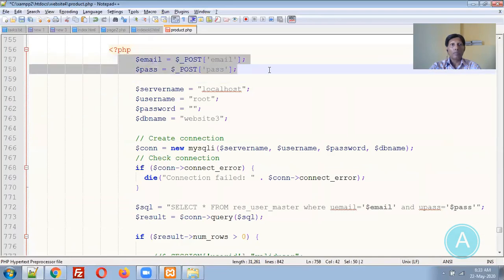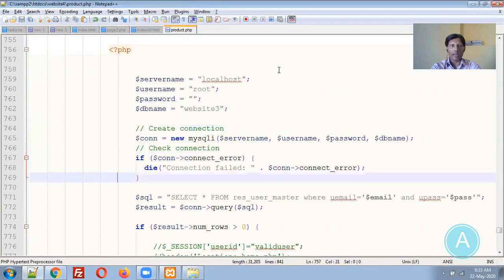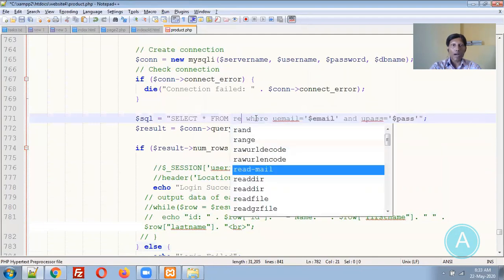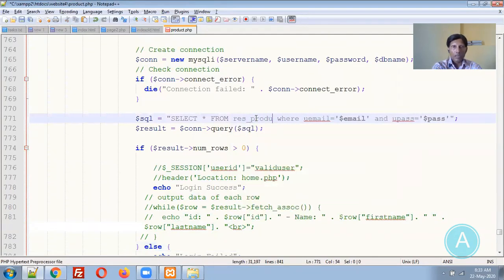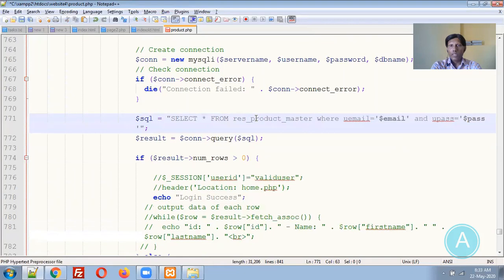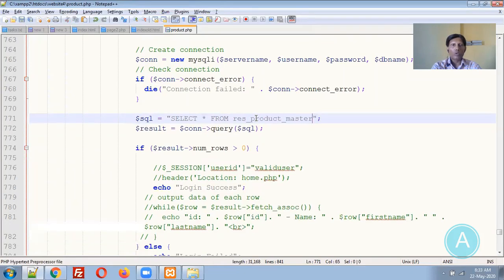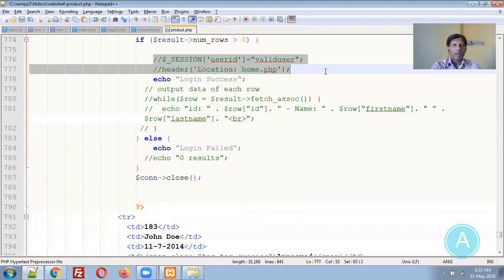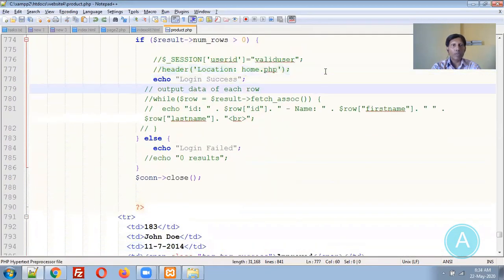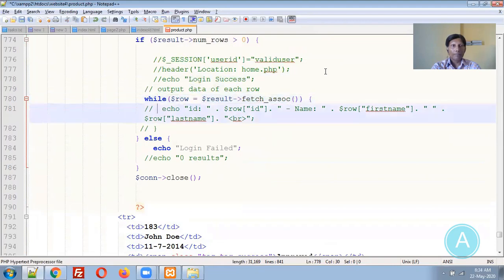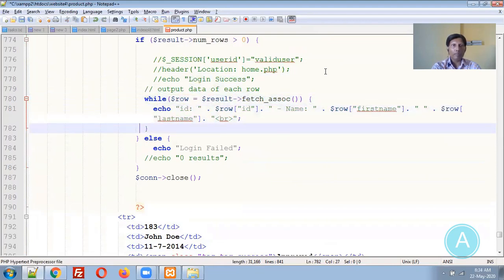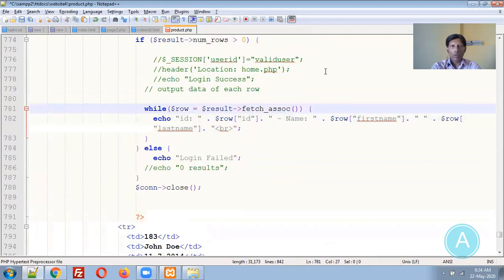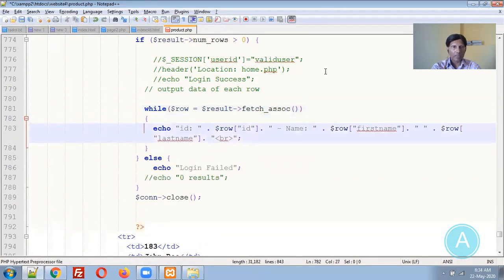Yes, here the input parameter will not be there, but the connection settings will be there. Select star from RES product master will be there, and I am removing all the remaining query. If it is greater than 0, then it's fine. And we need this particular while loop over here. We don't want to echo anything, we need a while loop. We need this particular echo statement also. Let me set it at a proper alignment.